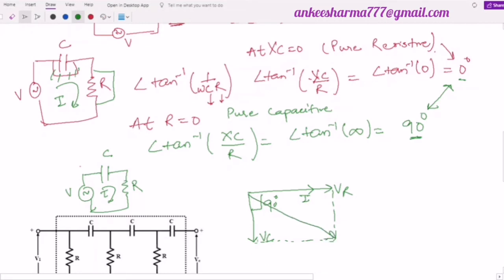So now in this case where R and C are both present, I will get a phase difference which is between 0 degrees and 90 degrees, and this angle I will assume to be theta, and this will be my resultant voltage V.